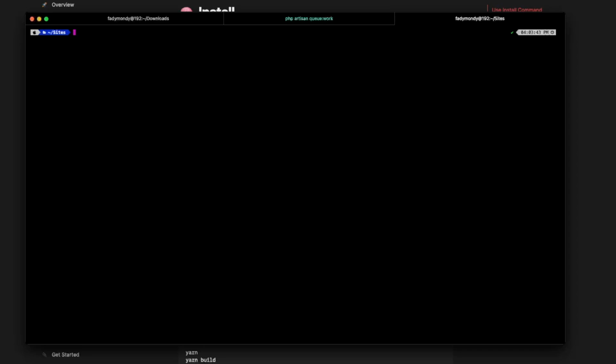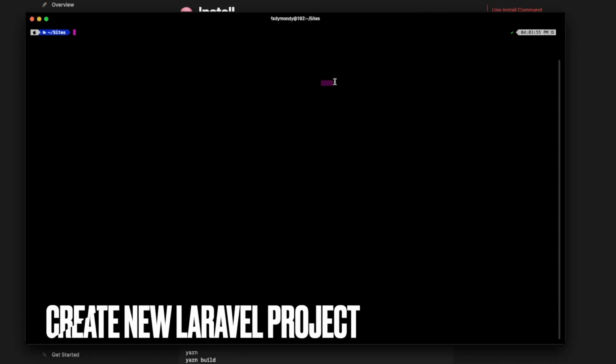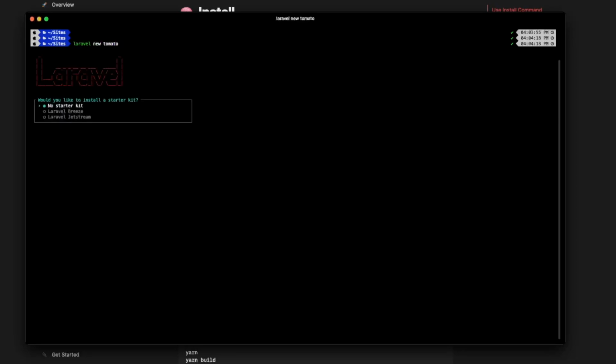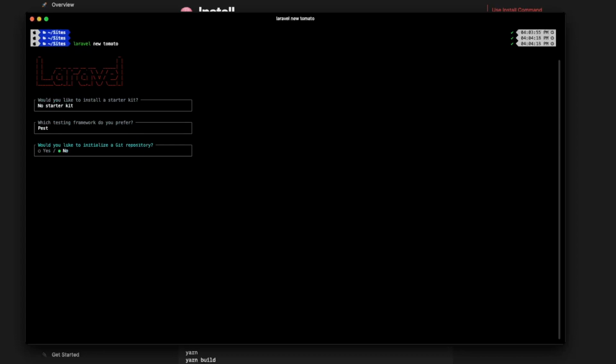And that's all. You need to have Composer v2 installed, because we will install Laravel 11. So you need to have Laravel 11 installed on your OS, or just use composer create-project to create a new Laravel project. Let's start by creating a new Laravel project: laravel new tomato, no starter kit, and we will be using Pest, and no.